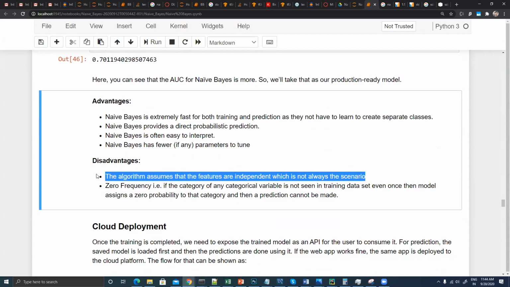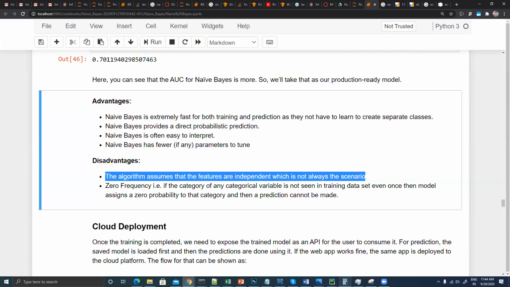So wherever features are not independent, you are not supposed to use naive Bayes. First of all, you will have to perform your own analysis, and based on that, make this decision. Then there is zero frequency: if a category of a categorical variable is not seen in the training data set even once, the model assigns it zero probability. What is the meaning of that?